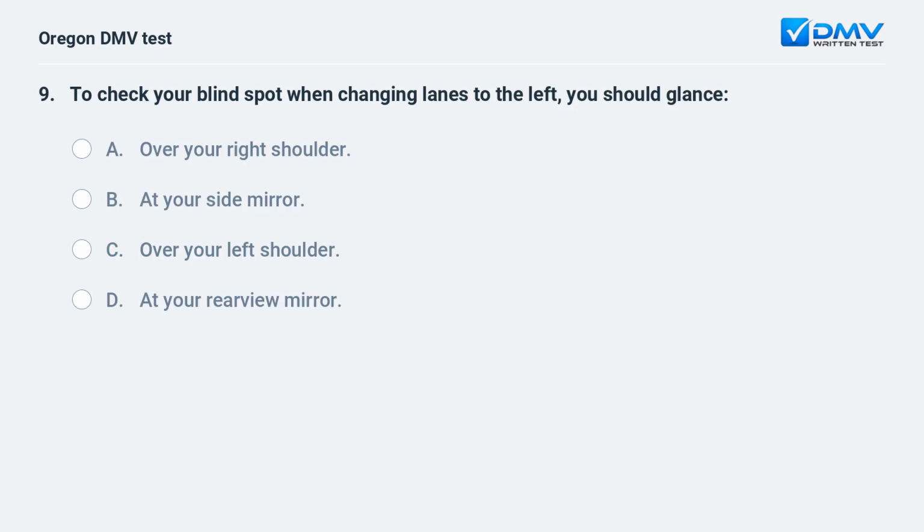To check your blind spot when changing lanes to the left, you should glance A. Over your right shoulder. B. At your side mirror. C. Over your left shoulder. D. At your rearview mirror.